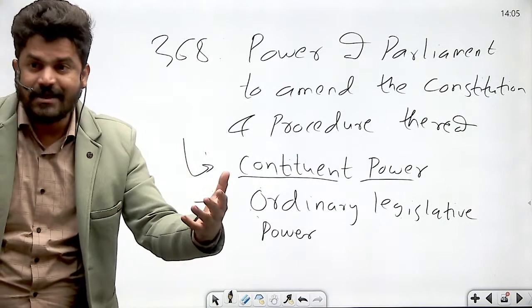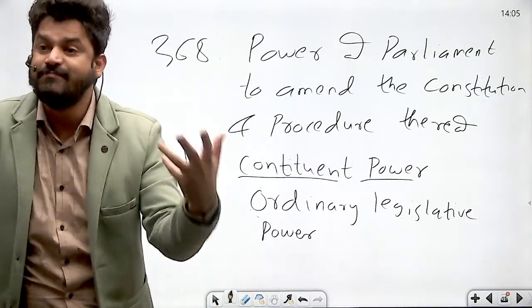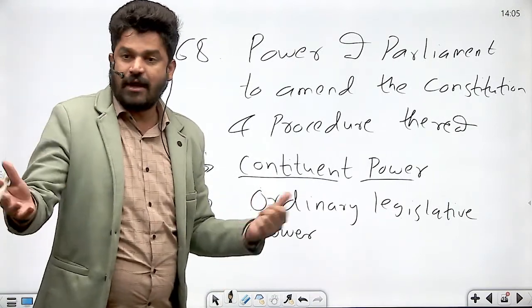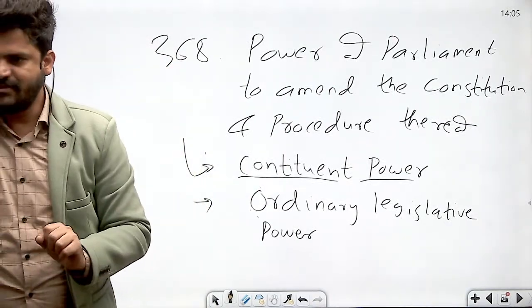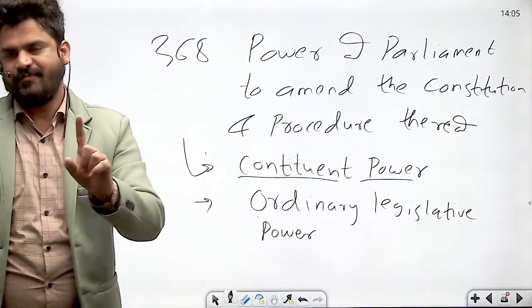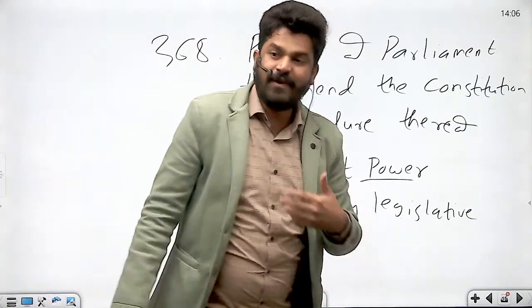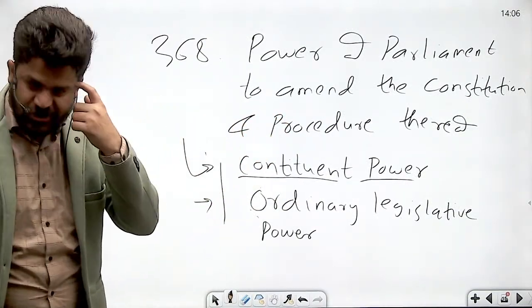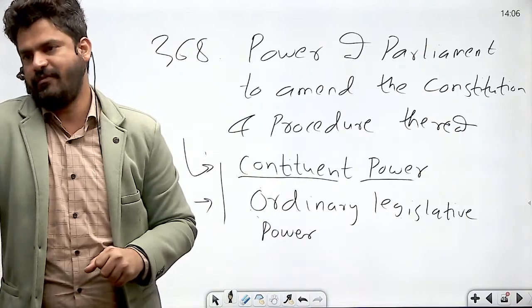Ordinary laws and constitutional amendment acts are different. Ordinary laws are passed by simple majority. And constitutional amendment acts under Article 368 require special majority. Different. समझ में आया? I repeat, this is very important to understand. Again, this will be very important when we discuss the basic structure doctrine. This is what the Supreme Court said in Shankari Prasad versus Union of India case of 1951.